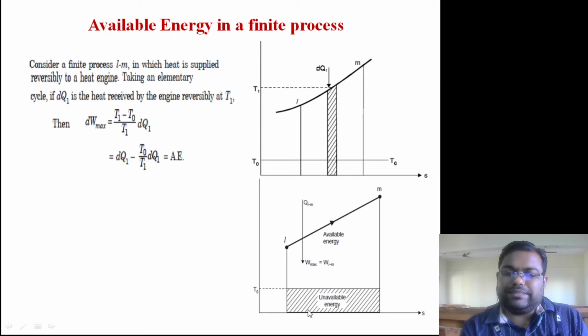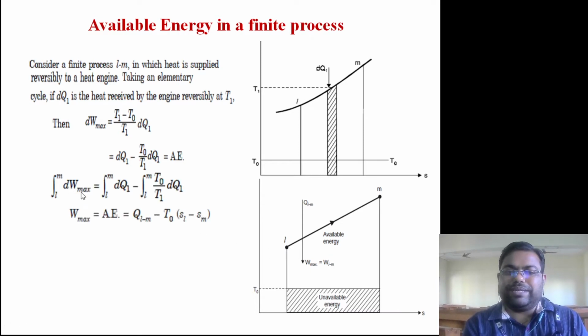This is the heat rejected, and heat rejected is known as unavailable energy. This is the unavailable energy, and whatever is there between this line and this line is known as available energy, or you can say work.